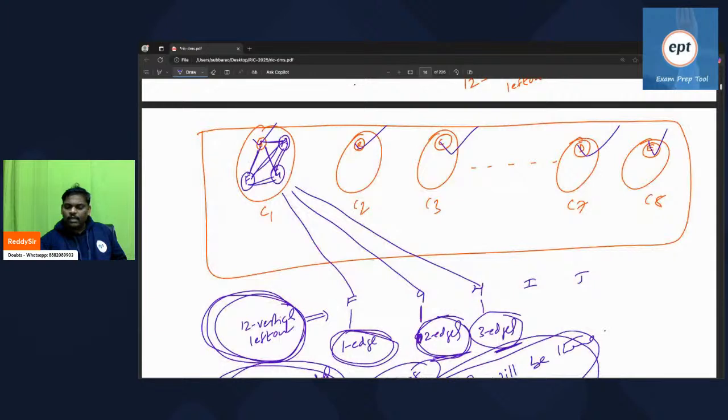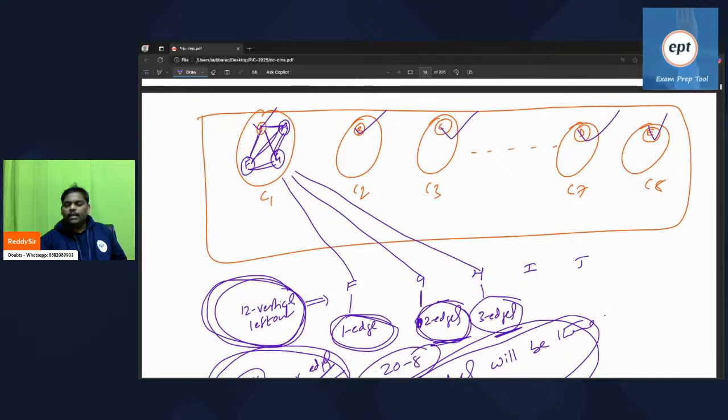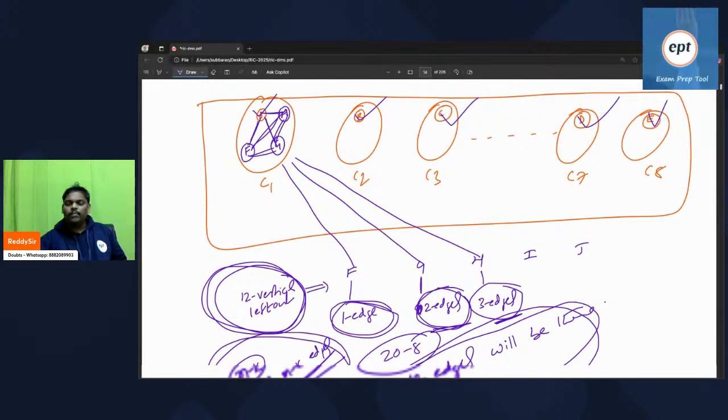See, here cycle is allowed. Cycle allowed, so more edges will come.